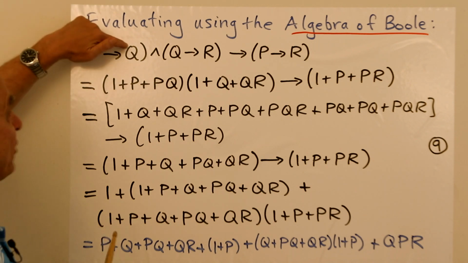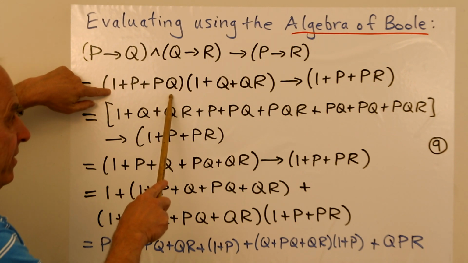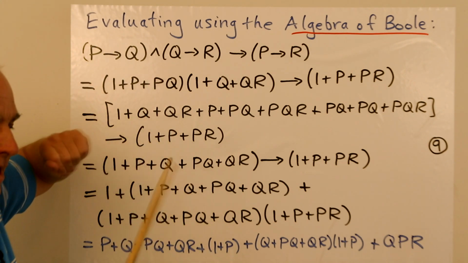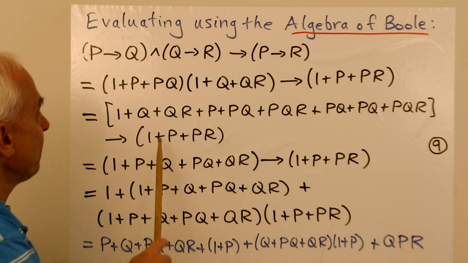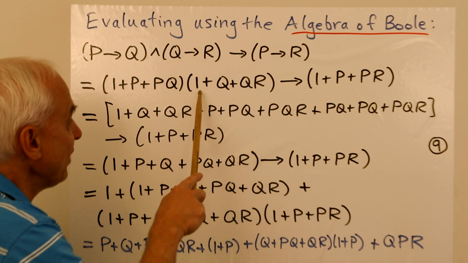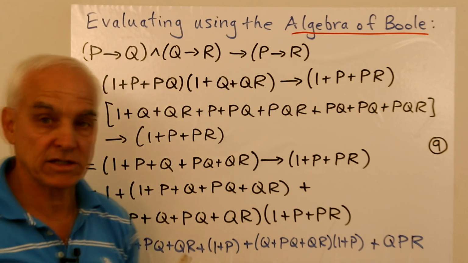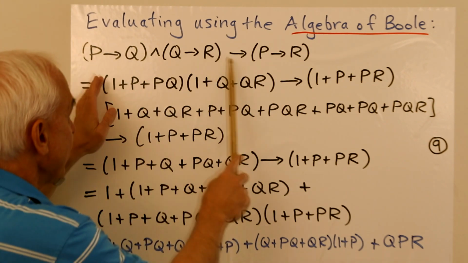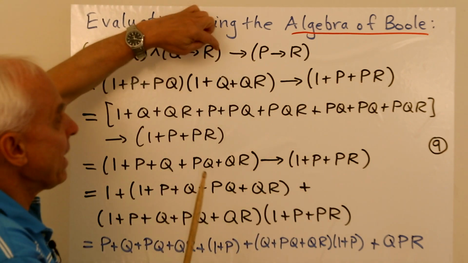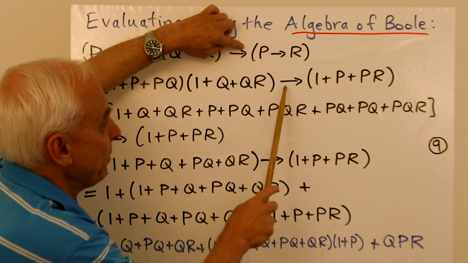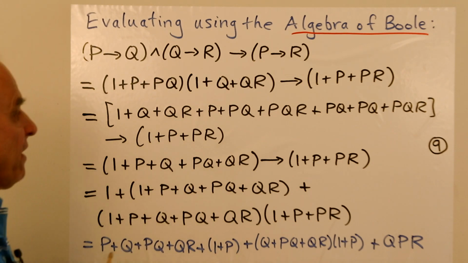Okay, so P implies Q. We know that's equal to 1 plus P plus PQ. That's how you write the implication in the algebra of Boole. P implies Q equals 1 plus P plus PQ. Here is Q implies R. That's equal to 1 plus Q plus QR. And this and here is just multiplication. So that's the left-hand side. Over here, we have 1 plus P plus PR. And I'm still just leaving this implication here temporarily for now, because I want to simplify this left-hand side.